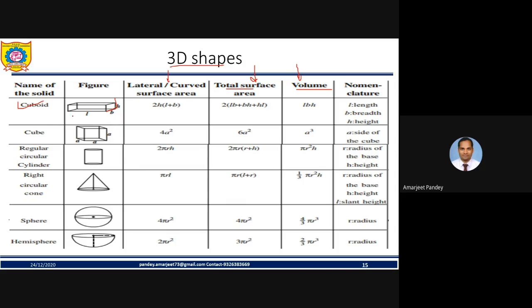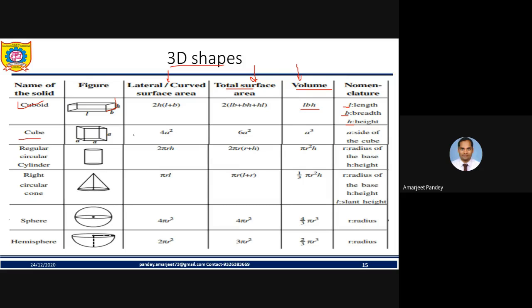For cuboid, lateral surface area is 2h into (L plus B), total surface area is 2 into (LB plus BH plus HL), and volume we all know is the multiplication of all, L into B into H, where L is length, B is breadth, H is height.